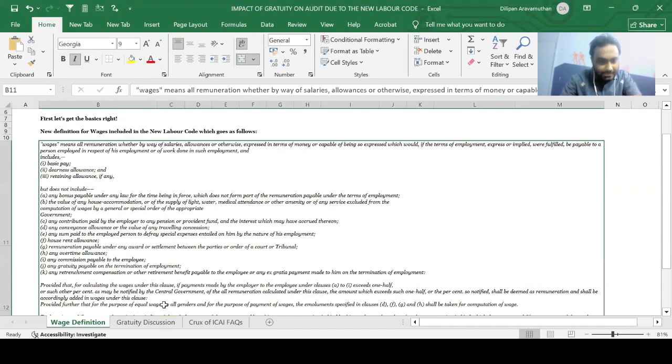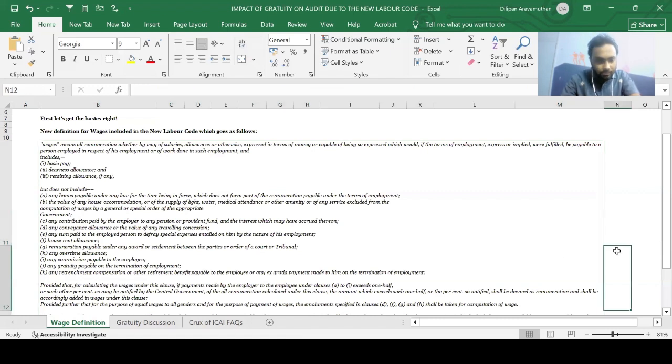So it basically says that all the remuneration calculated under this clause, that is the wages amount which exceeds such one half shall be deemed as remuneration and shall be accordingly added in wages under this clause. So what they are saying is, basically, provided that the payments made by the employer to the employee under clauses A to I. So basically, where the items which are explicitly excluded from the definition of wages exceeds 50%, like